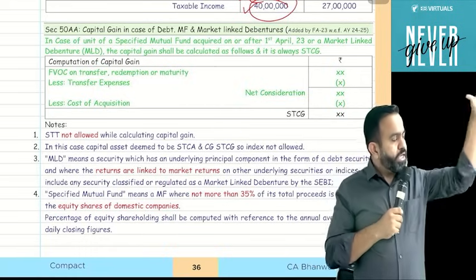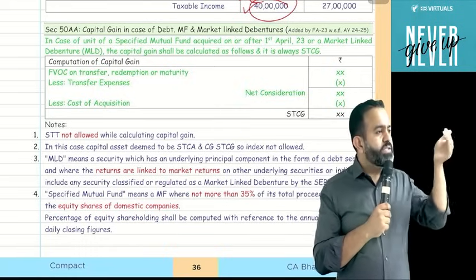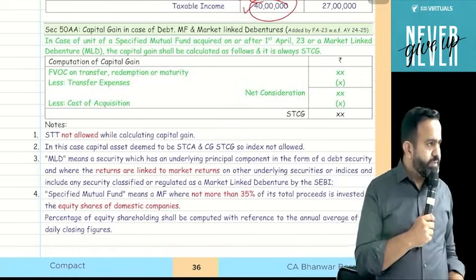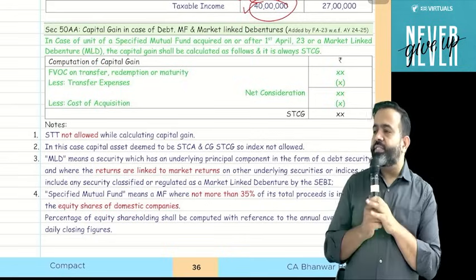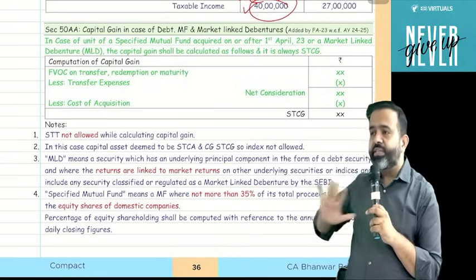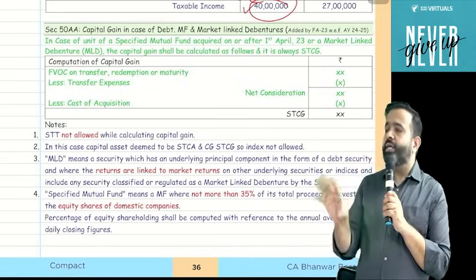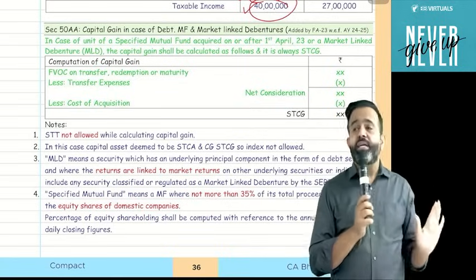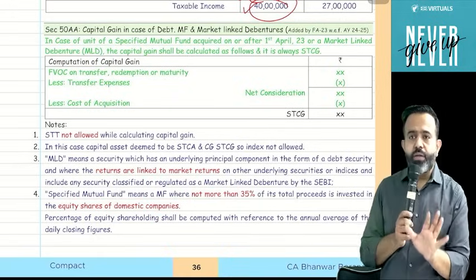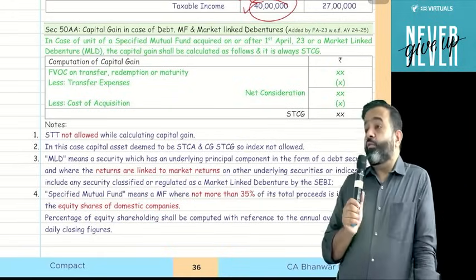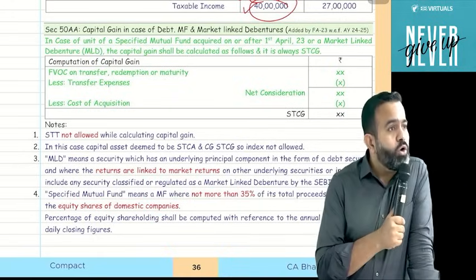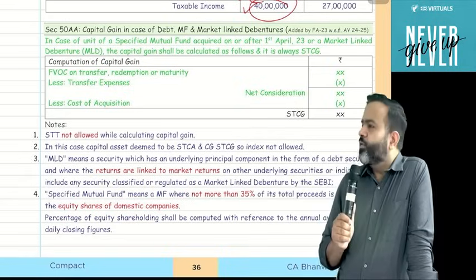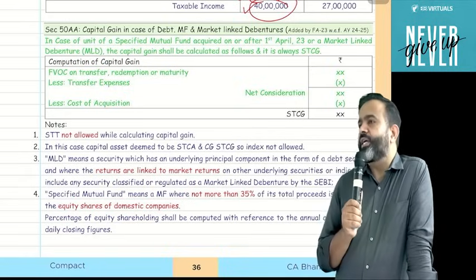One is equity oriented, means 65% or more invested in the equity market. One is debt oriented, means 35% or less invested in the equity market. And one is hybrid, that is more than 35% but less than 65% invested in the equity market. Now we are discussing what will be the tax treatment on all three mutual funds. Try to understand. First we will discuss equity oriented mutual fund.